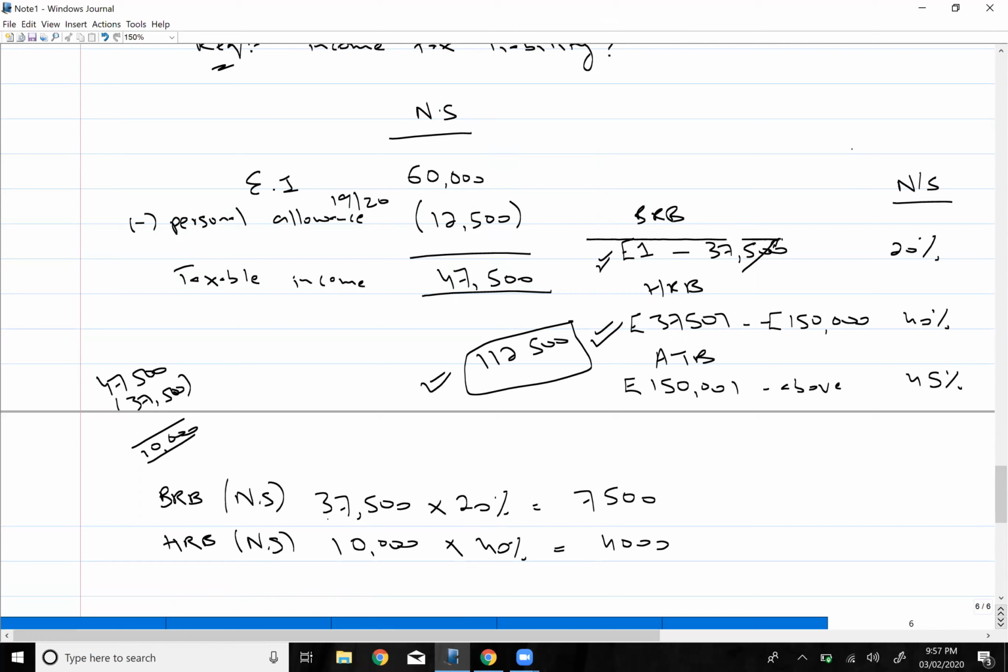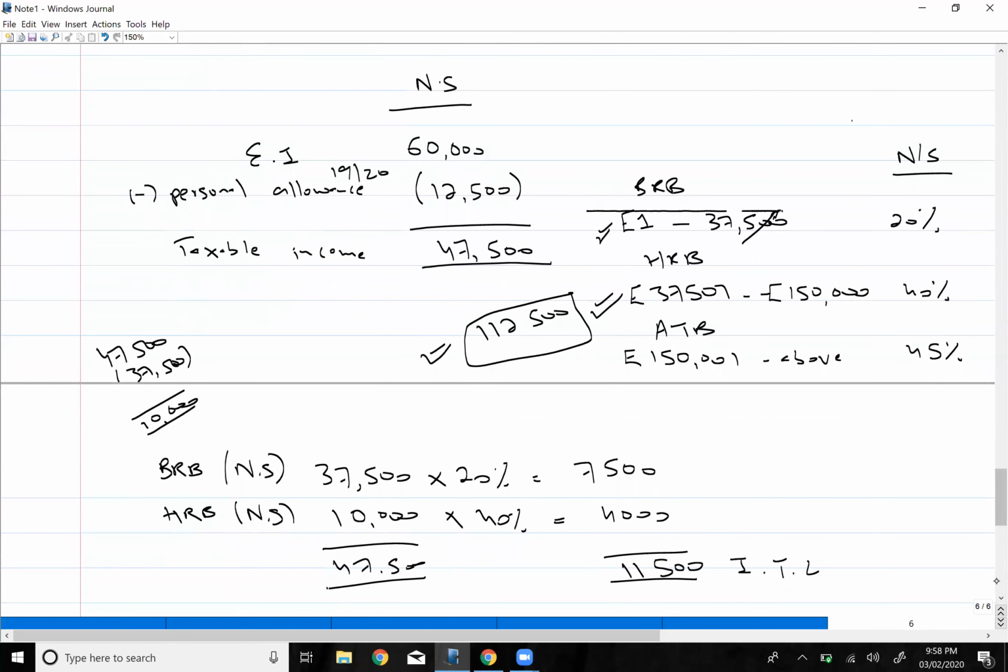Now we have applied tax on the entire income, right? So my income tax liability is going to be 7,500 plus 4,000, which will be 11,500. That is your liability, 11,500. So this is the tax which you are required to pay.